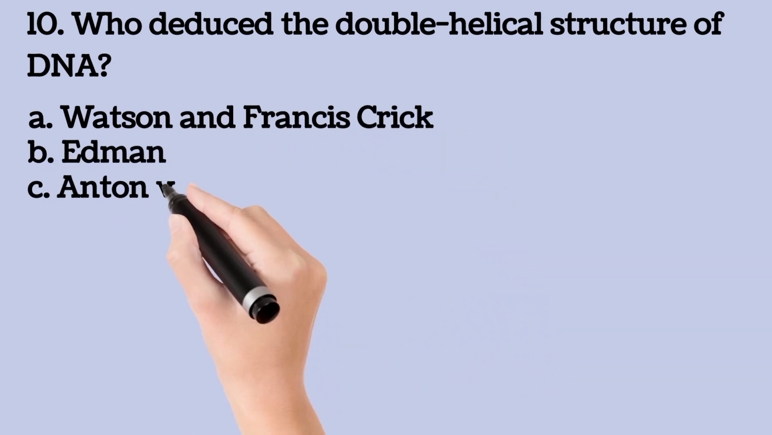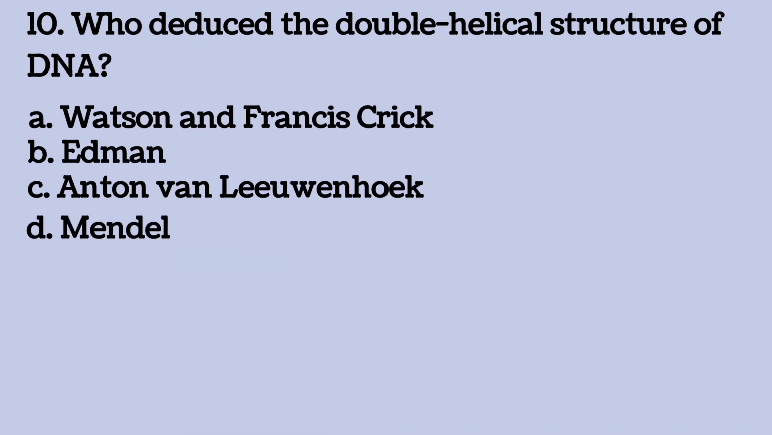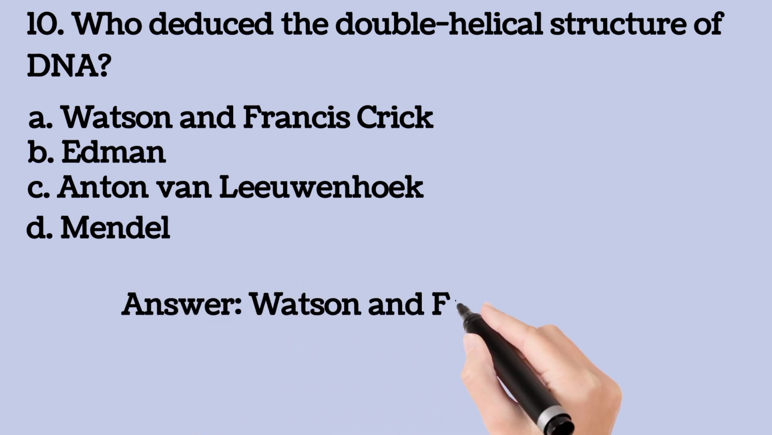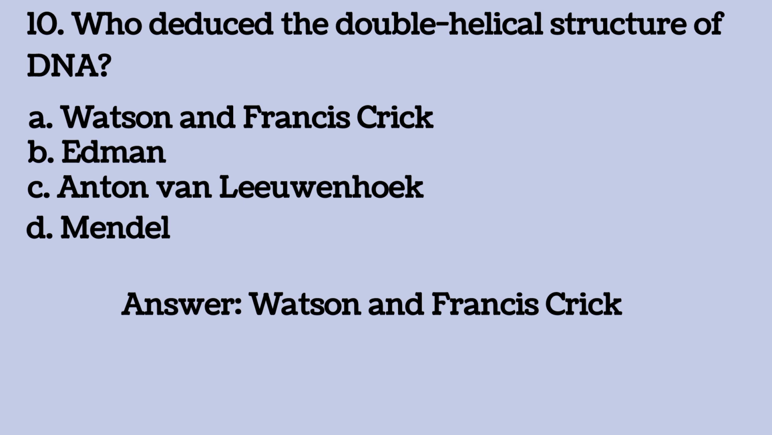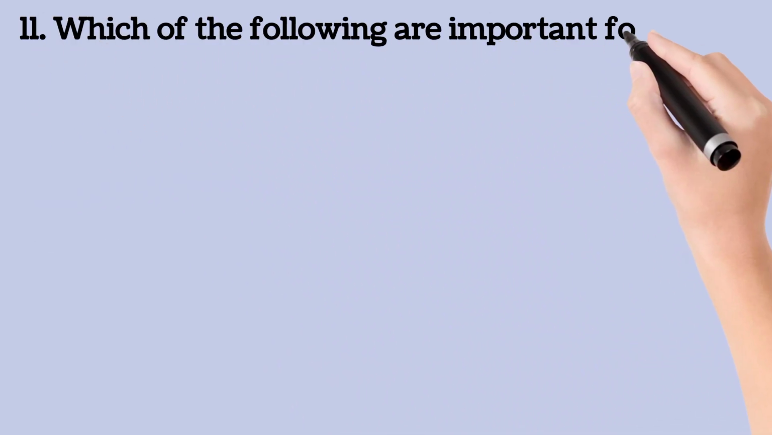10. Who deduced the double helix structure of DNA? A. Watson and Francis Crick, B. Edman, C. Anton van Leeuwenhoek, D. Mendel. 5 seconds to answer this question. So the answer is Watson and Francis Crick. So these are the scientists that deduced the structure of DNA.